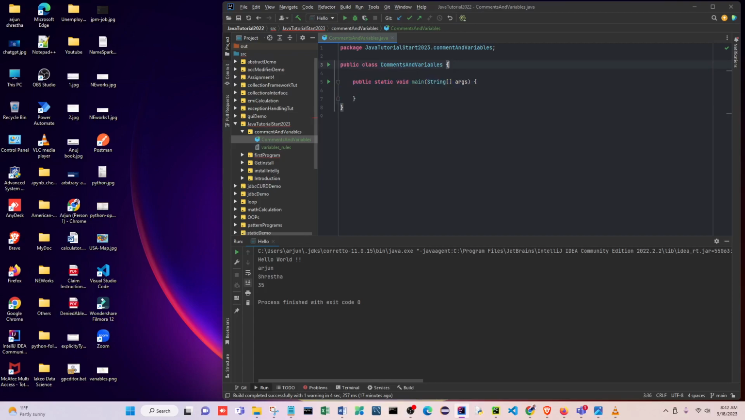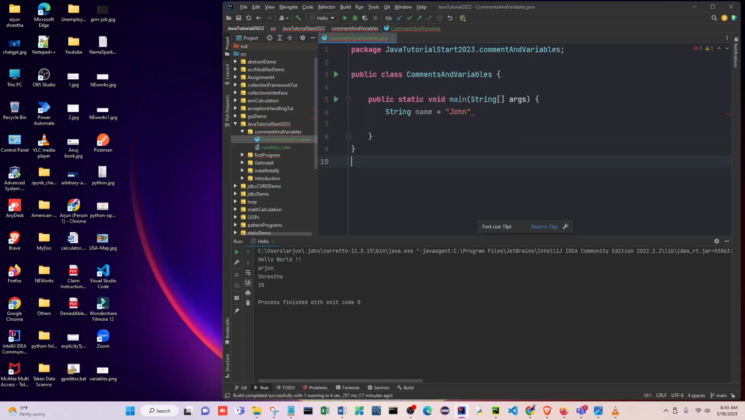Inside the class, suppose I have to write something here. Suppose I write String name equals John, something like that. And don't forget to put the semicolon. Without the semicolon this will give an error. See the red thing here, right? I'll make it a little bit bigger so it's easy to understand.